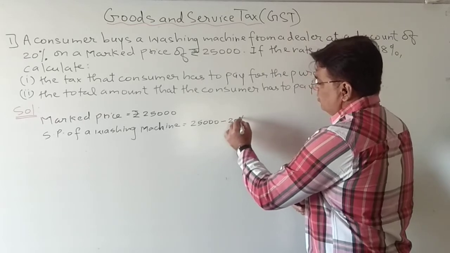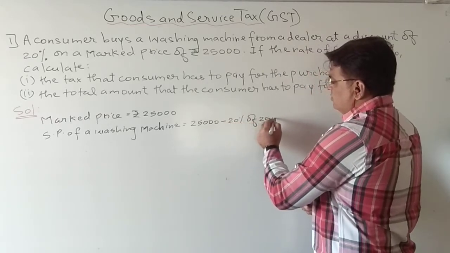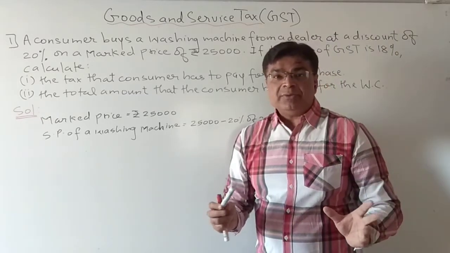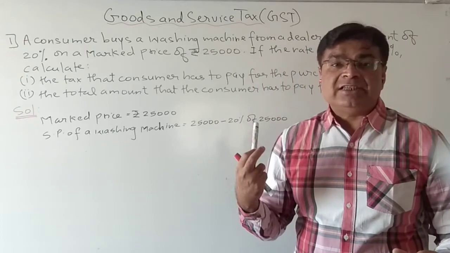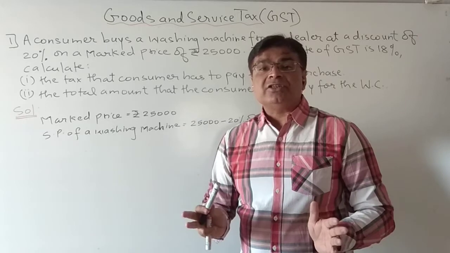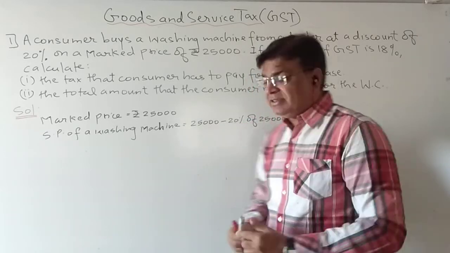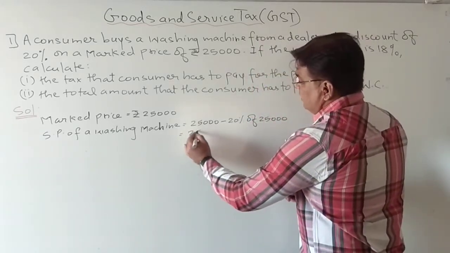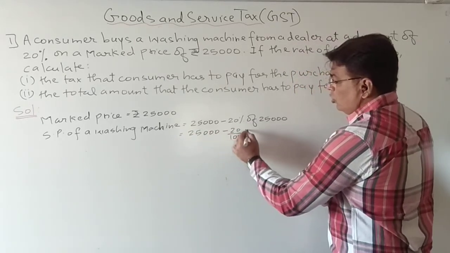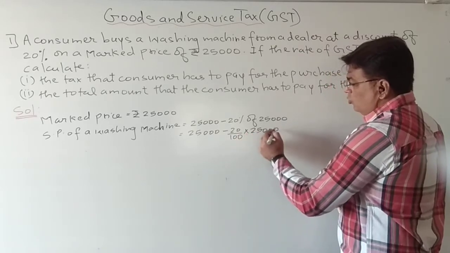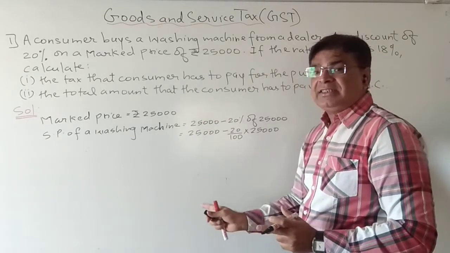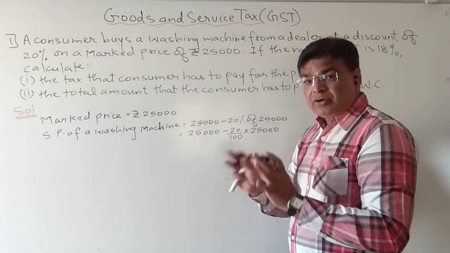So 20% of 25,000. Yes, students, here please write the statements in detail, because this question is of 3 to 4 marks in the board exam. So you have to write each and every detailed statement. Please don't take any shortcuts in this. Write the full statements. So 25,000 minus 20% of 25,000. Show all this calculation in detail. Even if you know this calculation mentally, please don't do it mentally. Show each and every step, because the marks are allocated for different steps.